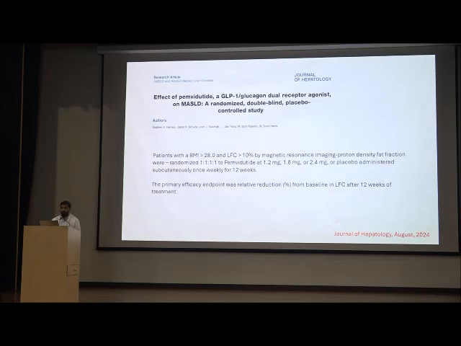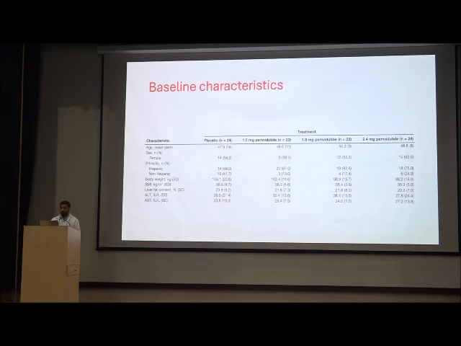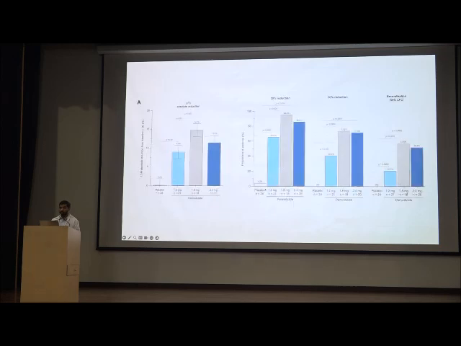So coming to pemvidutide, a GLP-1 and glucagon dual receptor agonist, they included BMI of more than 28 and liver fat content of more than 10% by MRI, and they studied these patients who have a BMI of around 36, more than 35, and they showed that liver fat content was reduced with pemvidutide, and reductions of more than 30%, 50% and normalization of the liver fat content were seen with the pemvidutide dose of 1.8, 2.4 as compared to the placebo. With the placebo it was almost minimal.